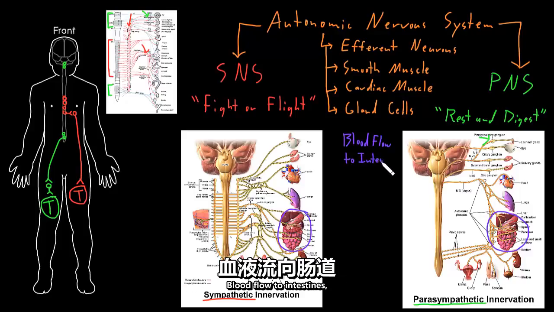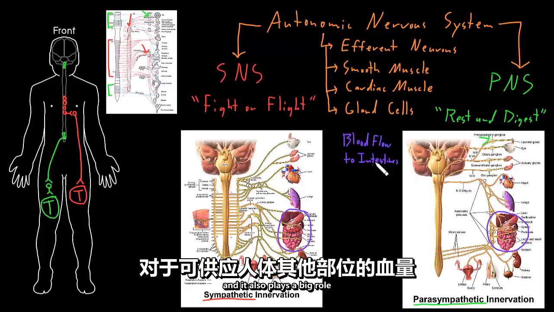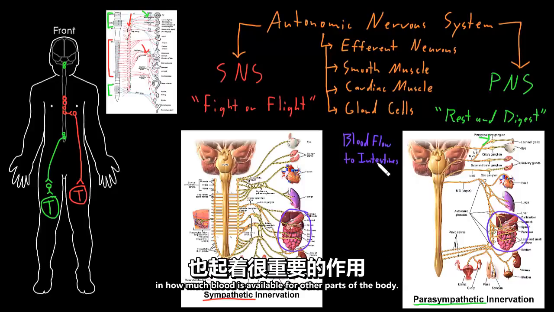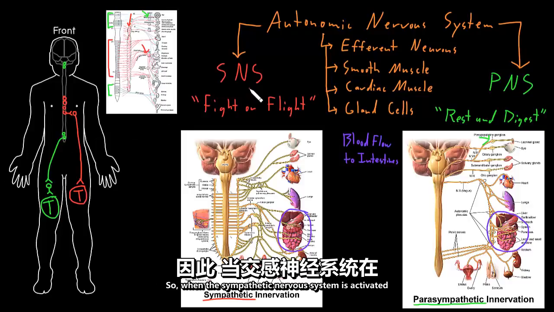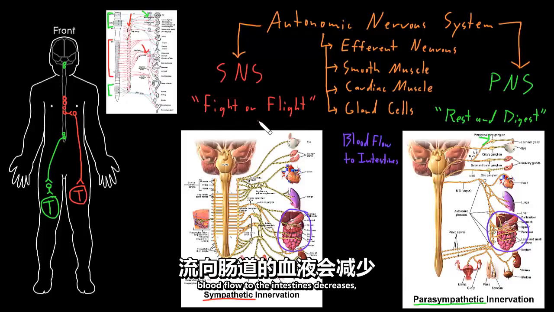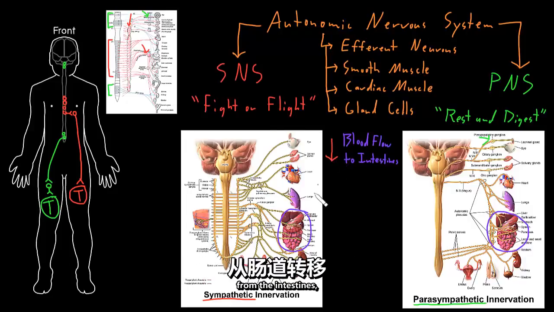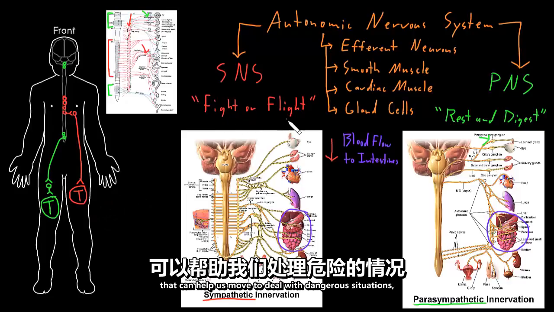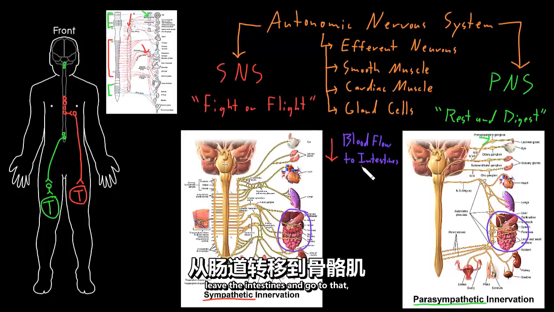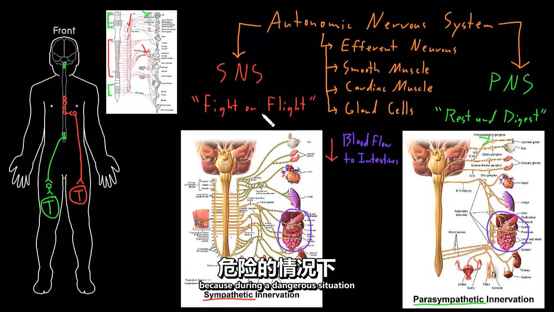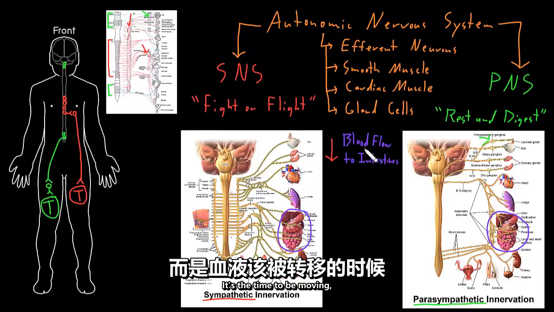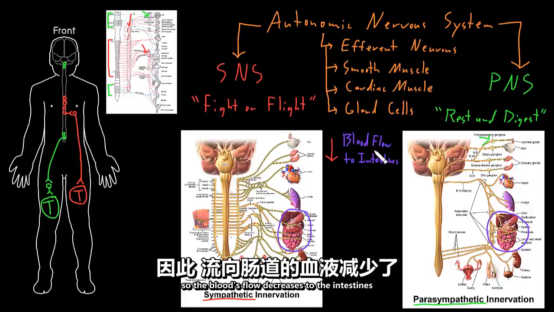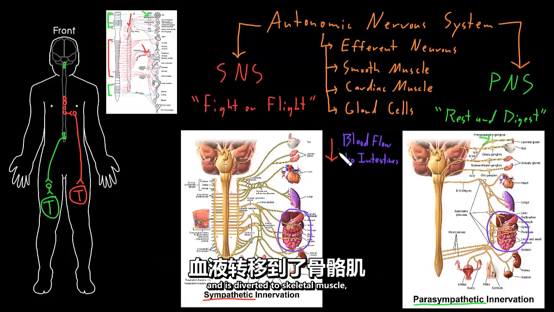Blood flow to intestines. And it also plays a big role in how much blood is available for other parts of the body. So when the sympathetic nervous system is activated in some kind of fight or flight situation, blood flow to the intestines decreases. And that blood is actually diverted away from the intestines, often to skeletal muscle. So all our muscles all over our body that can help us move to deal with dangerous situations, the blood is going to leave the intestines and go to that. Because during a dangerous situation is not the time to be digesting food, it's the time to be moving. So the blood flow decreases to the intestines and is diverted to skeletal muscle.